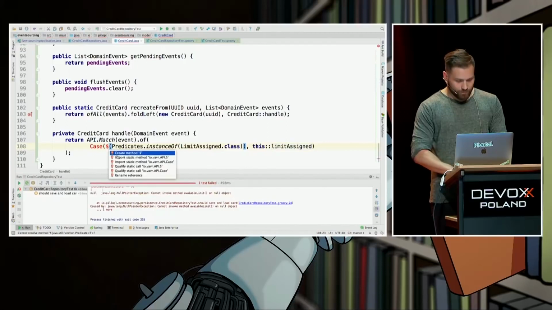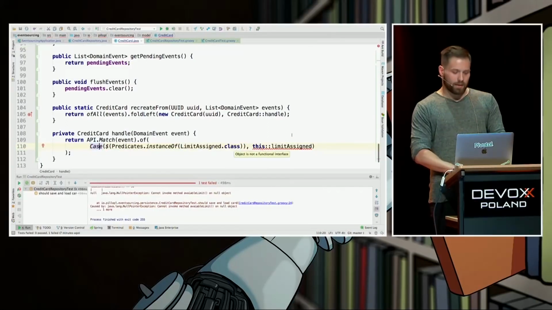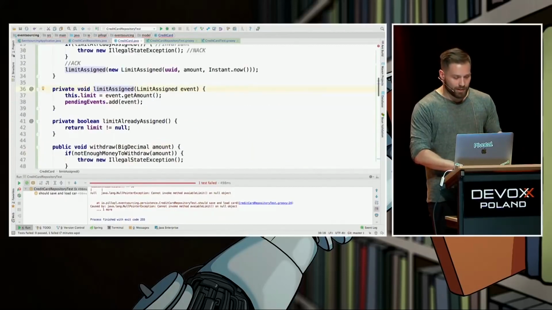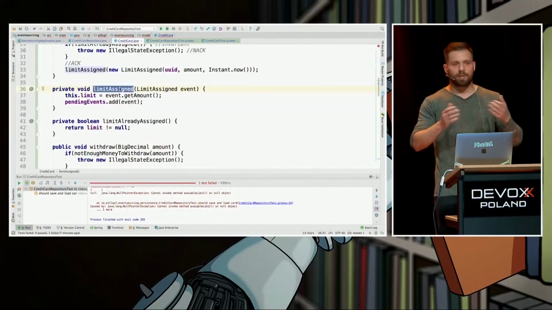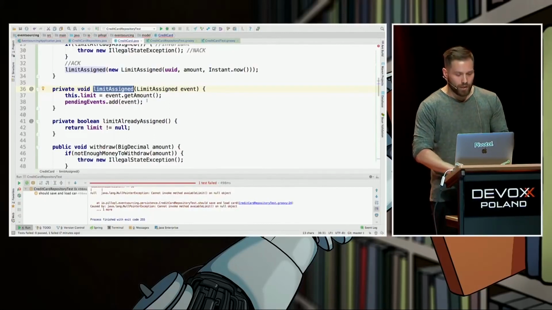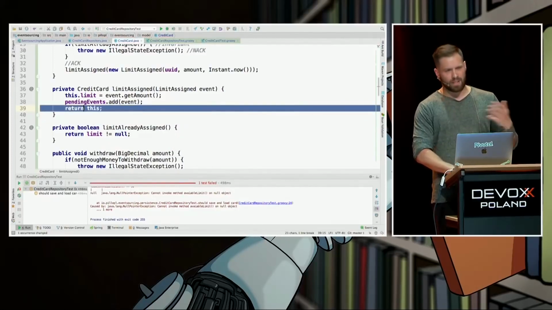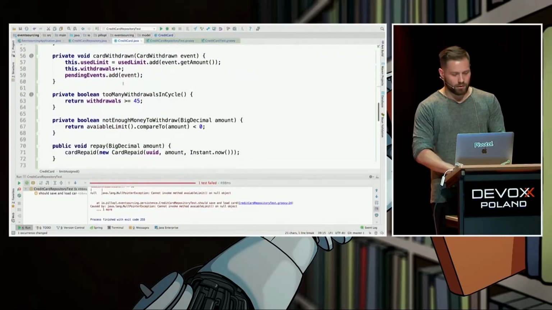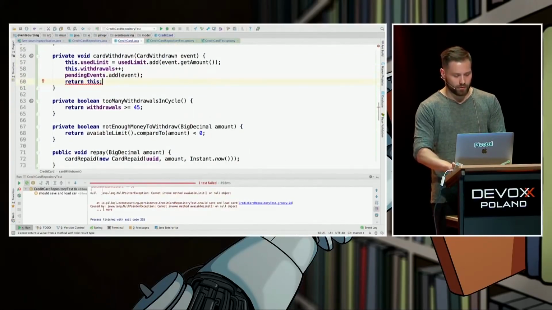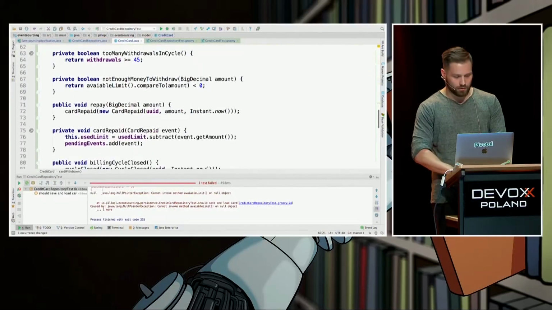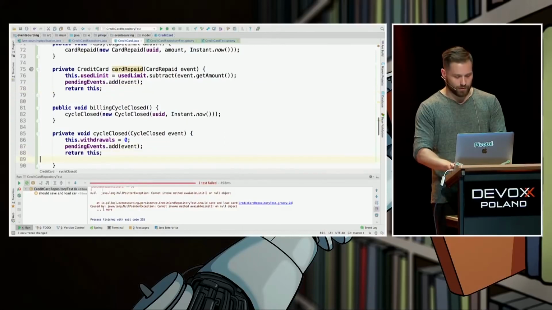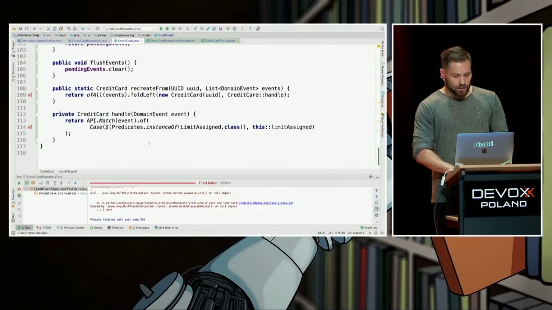Bunch of static imports. Yeah, and it doesn't compile. Why? Because limit assigned is terminating the stream. Basically, we are mutating state, but we should return the mutated state itself, like this. By the way, we should be doing so in all of the event handlers. In here, and in the cycle close event handler. Nice. So now it compiles.